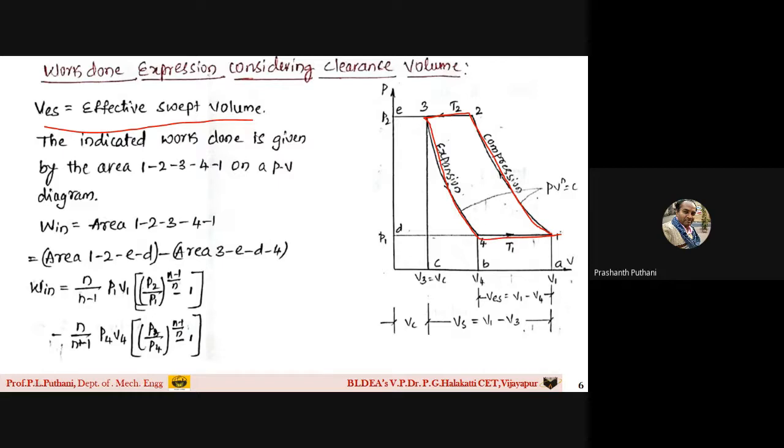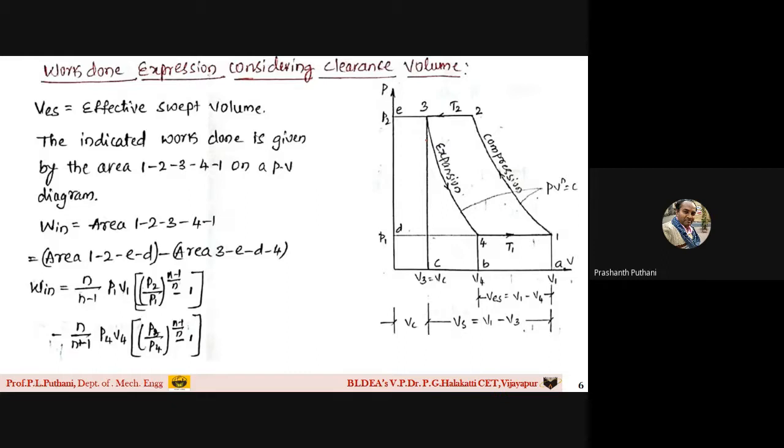So how can we calculate this? The same procedure we applied here, students, that is 1 2 E D. This is the area under the curve, and from this area we will subtract 3ED4. Subtract that and you will get that particular area.